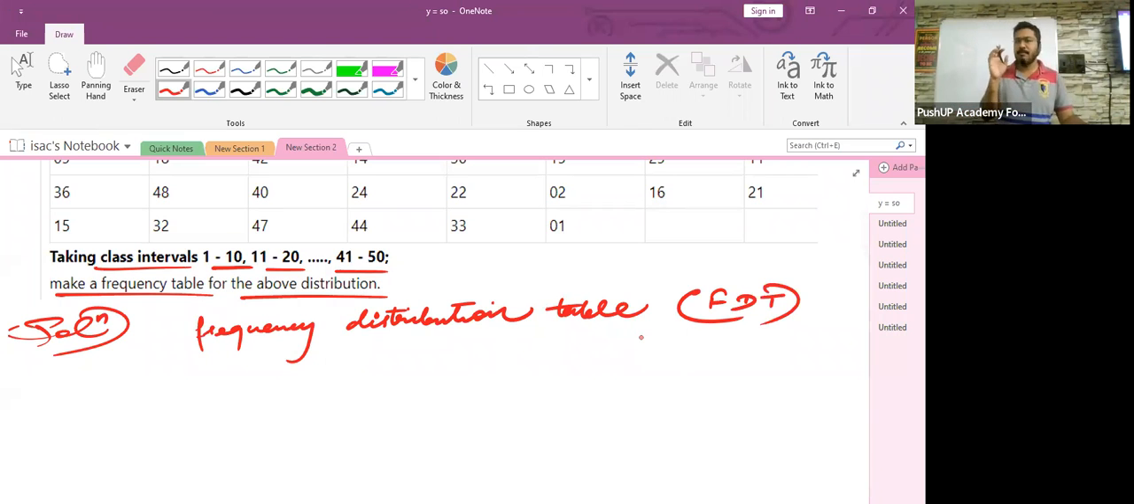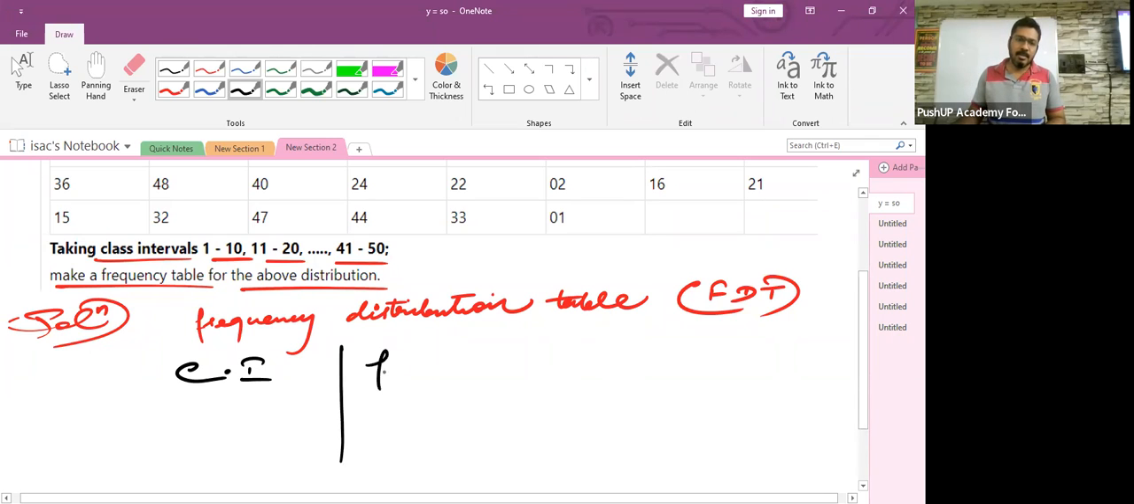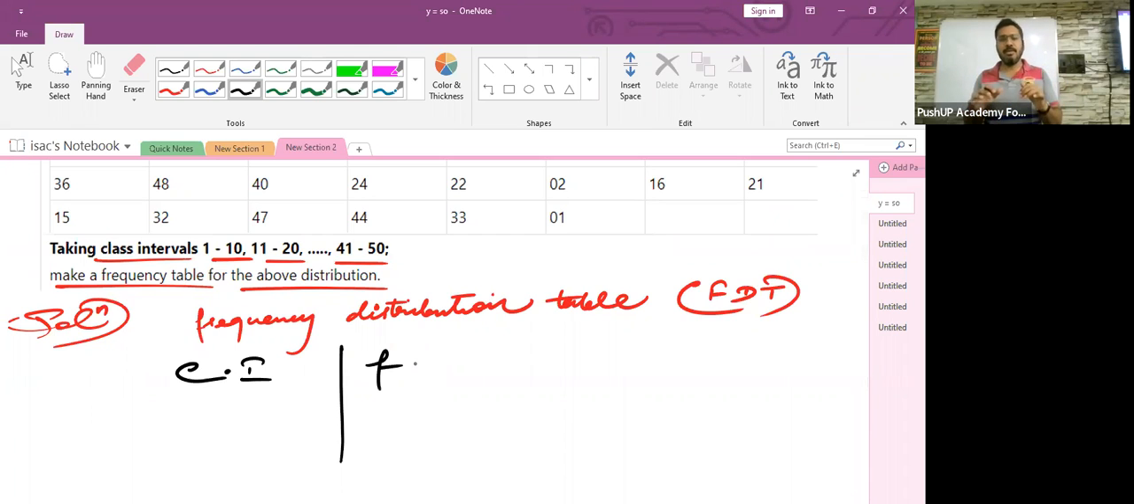Now, when you're preparing the frequency distribution table, the first thing that you need to write is the class interval. Usually, class interval is denoted by C.I. Even in school, they must have used this class interval C.I. The second one is the column of frequency, and frequency is usually denoted by small letter f. Okay, some teachers use capital letter F, there is no compulsion for that. Okay, you can use even small letter f. All right.